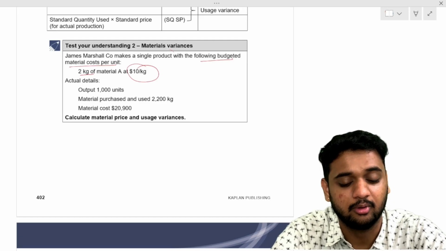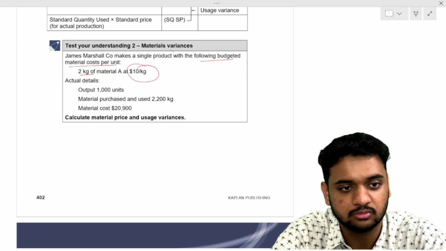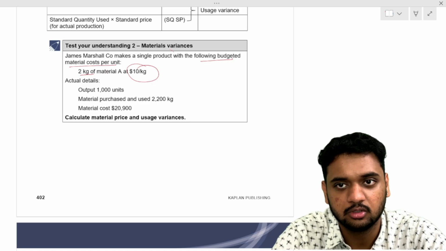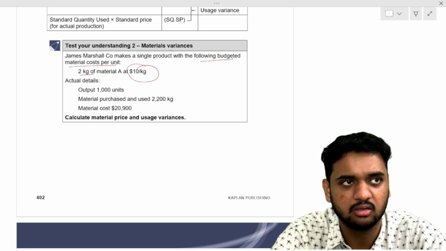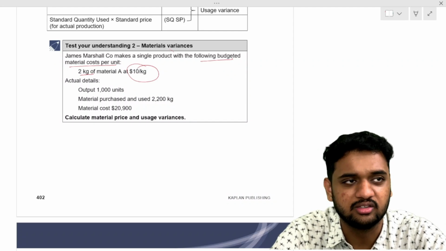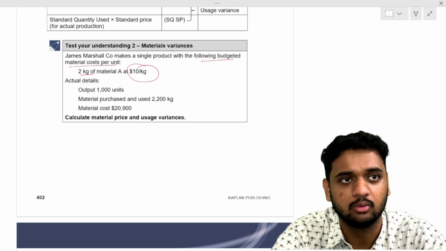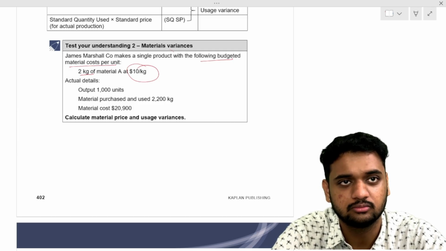I don't want complicated words. I just want to know what it means in simple terms. What is the 2 kg? What is the 10 rupees? 10 rupees per kg. What is the 2 kg for? Compare it with the example I gave. How much did I tell?